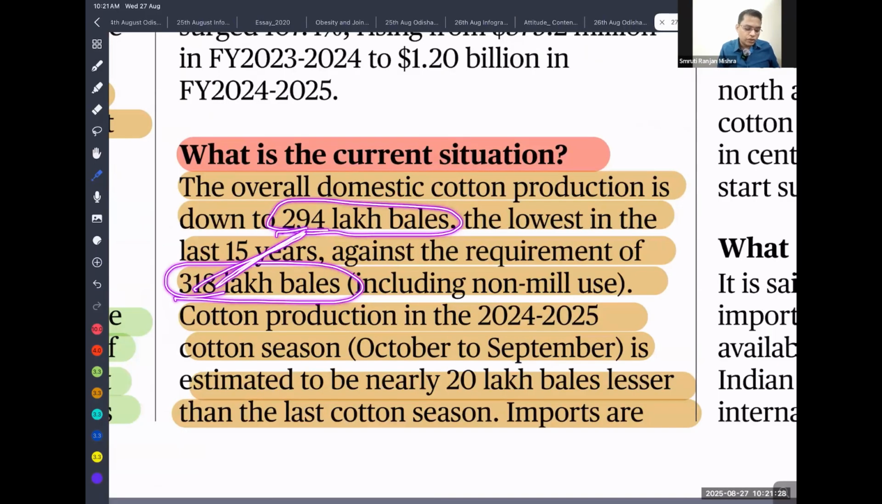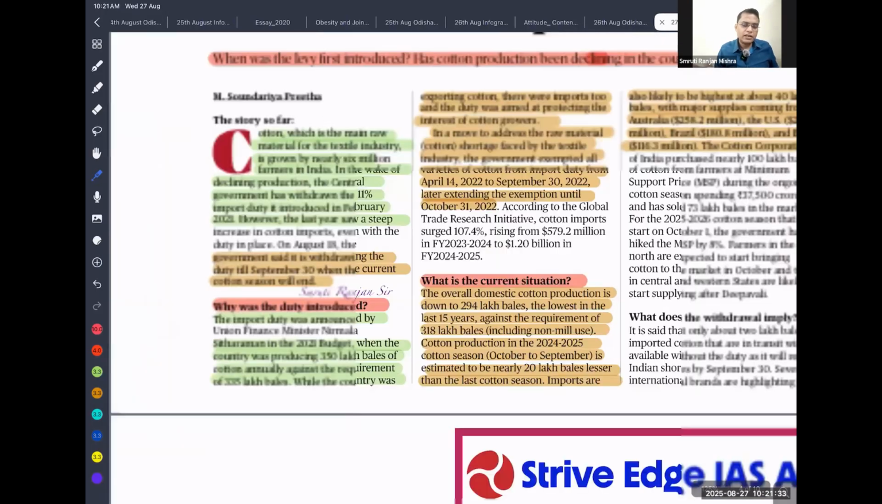So to ensure that there should not be any mismatch, we have removed this import duty. That is what the article is all about.